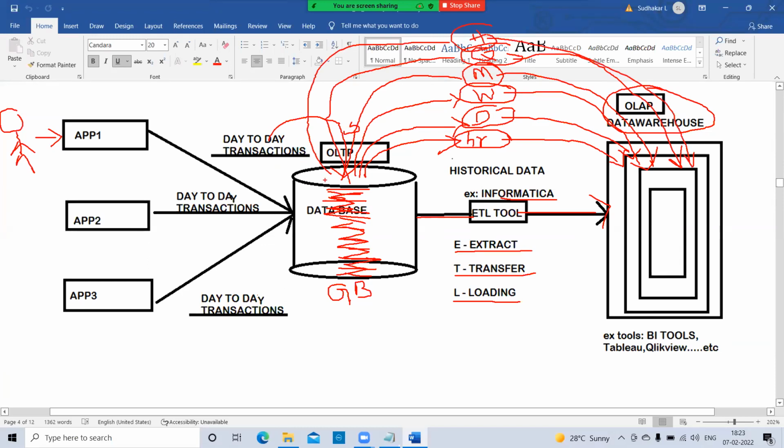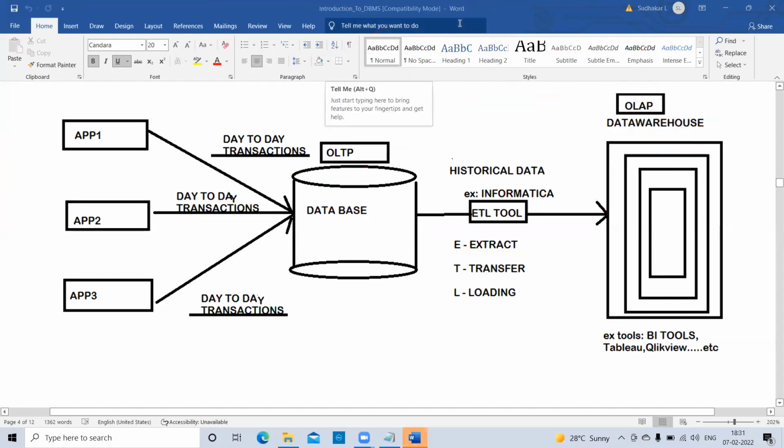Okay, and suppose you have a very big business, okay, sorry, very small business. Okay, guys, 1 second. What I'm saying here.